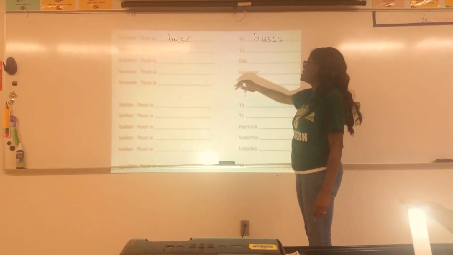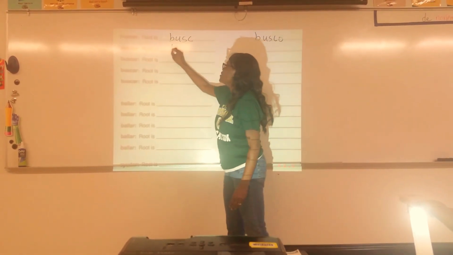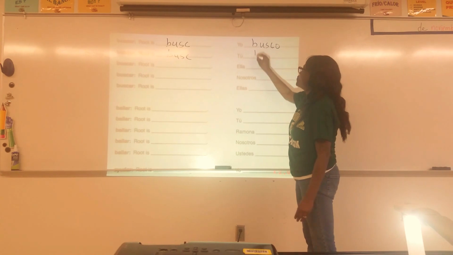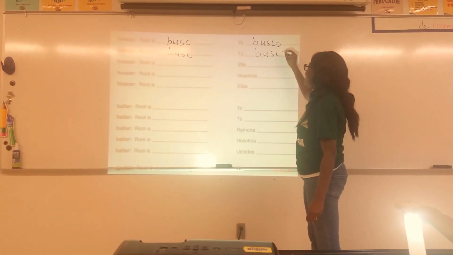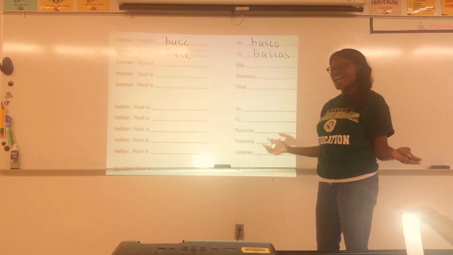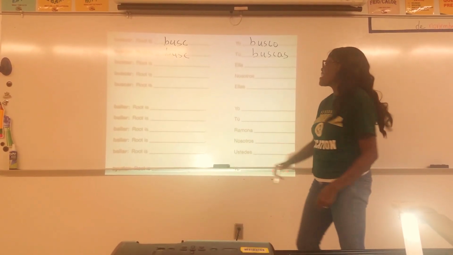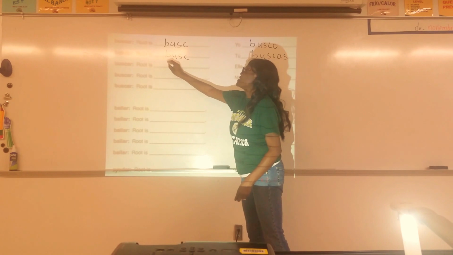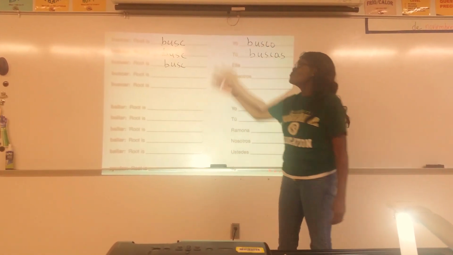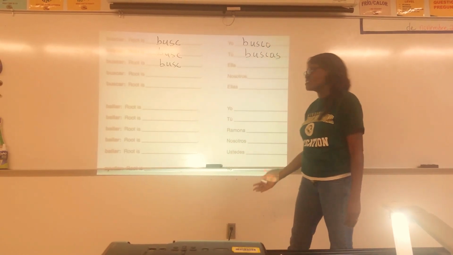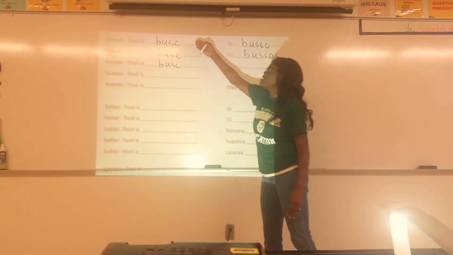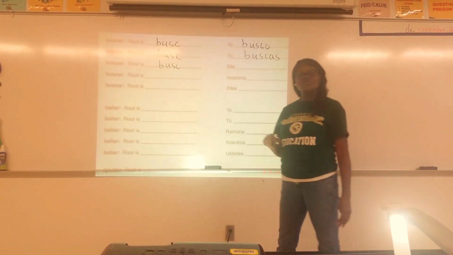If we are doing tú, we already know that the root of the verb is busc. So for tú, we're going to put that, and then the ending for the tú form is as. So we have now tú buscas. Now the root is still the same because remember I told you throughout the conjugation the root of the verb does not change. That is the base. It doesn't change. What changes will be your ending when you remove your AR.